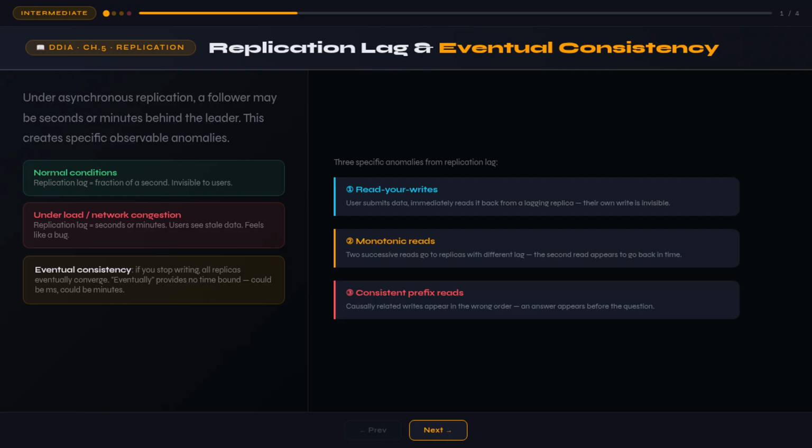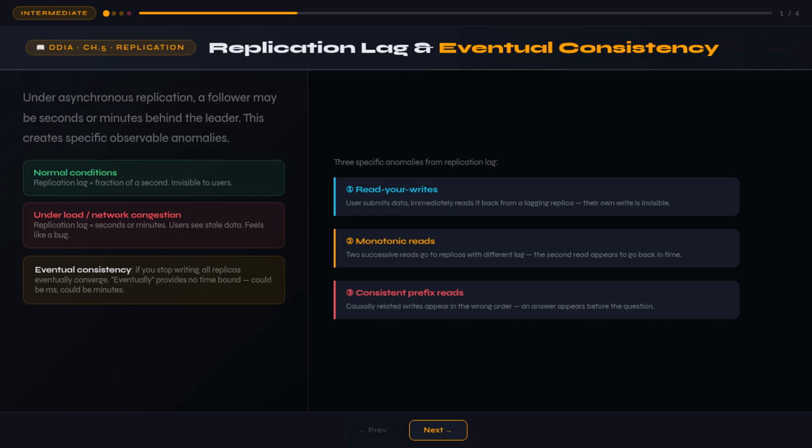Asynchronous replication is fast. Writes complete at leader speed without waiting for followers. But there's a cost that only becomes visible when you look at what a follower sees in the moment after a write. If you write a value to the leader and immediately read it from a follower, the follower may not have applied the write yet. You sent the write half a second ago. The replication lag is 400 milliseconds. Your read returns the old value.